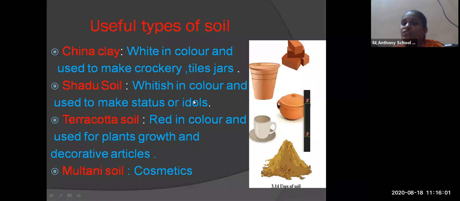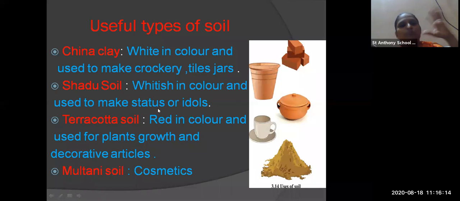Then sadhu soil, it is whitish in color and used to make statues or idols. So whatever statues or idols are made, that are made from sadhu soil. Nowadays Ganpatis are going to come, so those statues are also made up of sadhu soil.